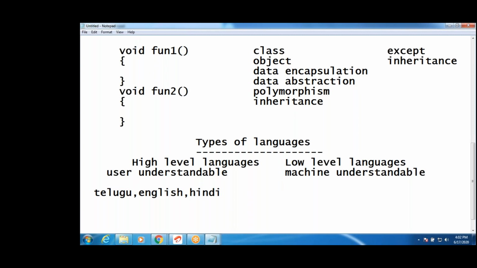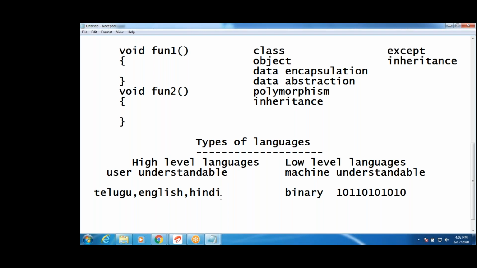Machine here means electronic devices, not other kinds of mechanical machines. Here machine means computer, an electronic device. Machine understandable format means binary format, zeros and ones. If you write instructions using zeros and ones, then it is called binary language.